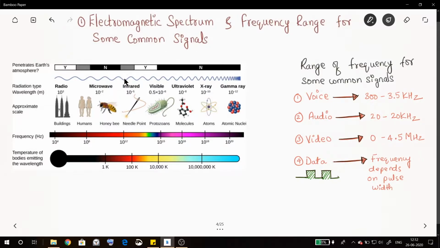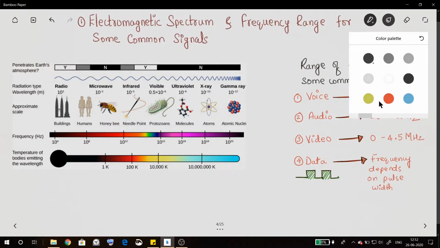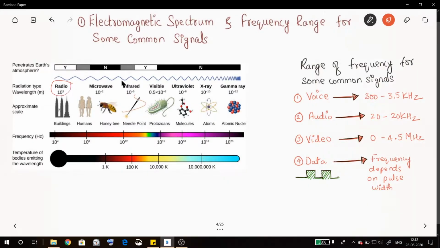So now, what are some electromagnetic signals? Some electromagnetic signals are nothing but radio waves, microwaves, infrared, visible light, ultraviolet rays, X-rays, gamma rays. All these are electromagnetic signals, and they are arranged in this given picture according to frequency. So now radio wave has smaller frequency when compared to microwave, right? The frequency is around 10 power 4 for radio wave, 10 power 8 for microwave, 10 power 12, like that. Frequency is increasing, and gamma ray has the highest frequency, radio wave has the lowest frequency.